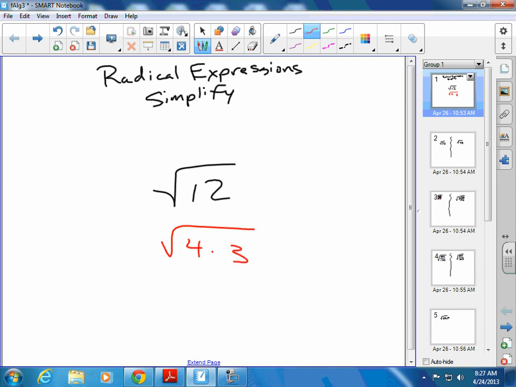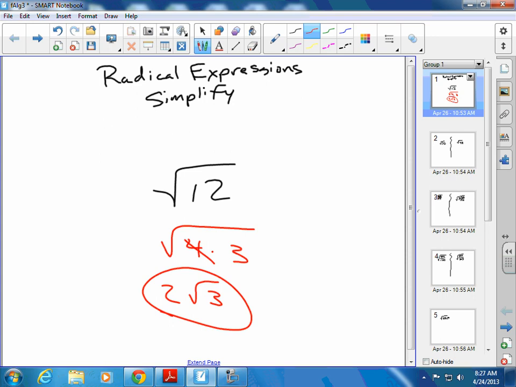Everybody agrees that 4 times 3 is 12, right? Okay, now, we can take the square root of 4 because we know the square root of 4 is what? 2 times 2, which would come out as 2. So we're going to take 4 out as 2. We're going to leave the 3. So now we have 2 radical 3. This is what we're doing?